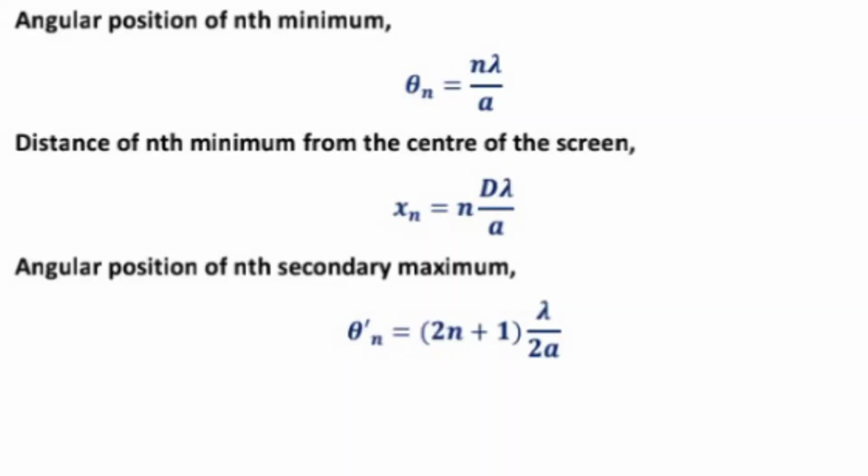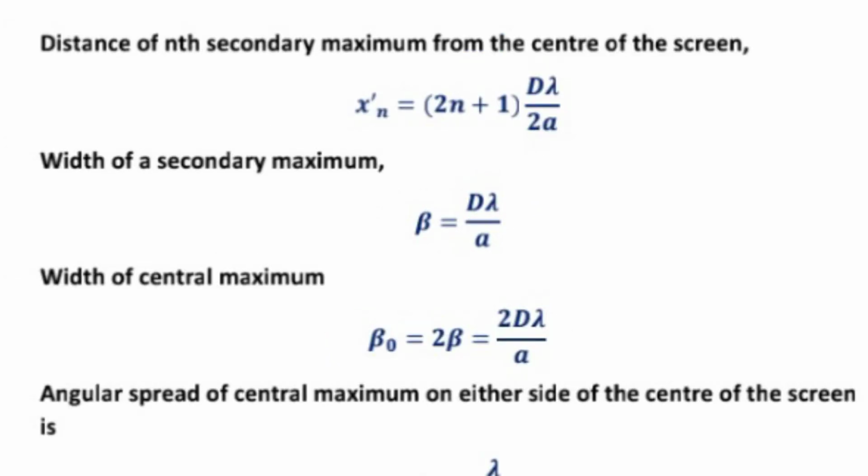Angular position of nth minimum, theta n equal to n lambda upon a. Distance of nth minimum from the center of the screen, xn equal to n D lambda upon a. Angular position of the secondary maximum, theta n dash equal to (2n plus 1) lambda upon 2a. Distance of nth secondary maximum from the center of the screen, xn dash equal to (2n plus 1) D lambda upon 2a. Width of a secondary maximum, beta equal to D lambda upon a.